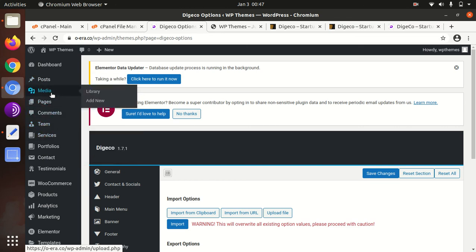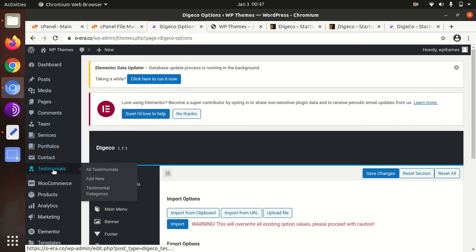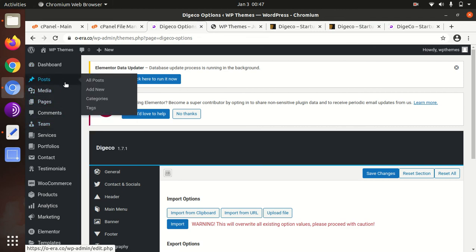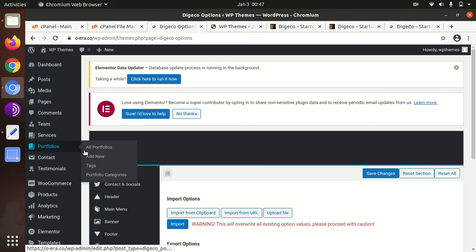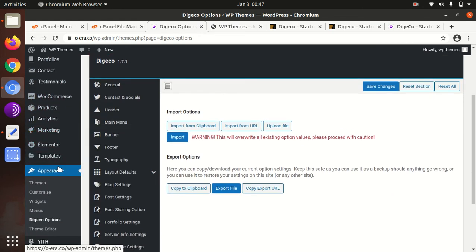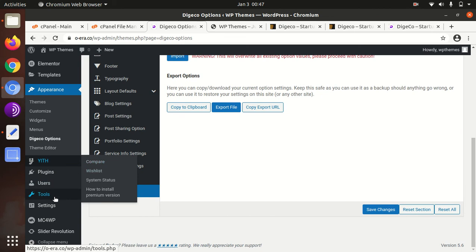So these are the options through which we can control our website completely, and this is enough to handle this website. And some additional things are also here, testimonials, in addition to WordPress features. Some additional features are also here, portfolios, testimonials, and rest things are common as in WordPress. YITH is add-on to Woocommerce,